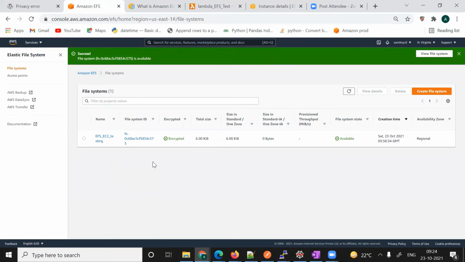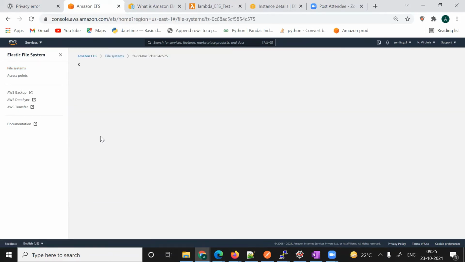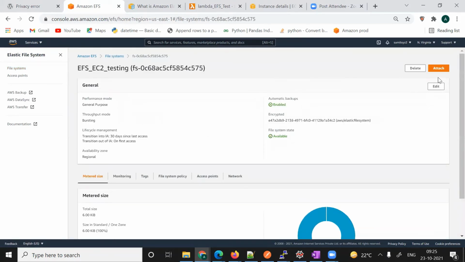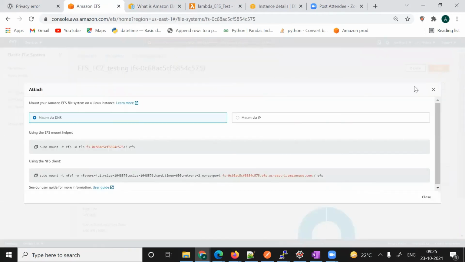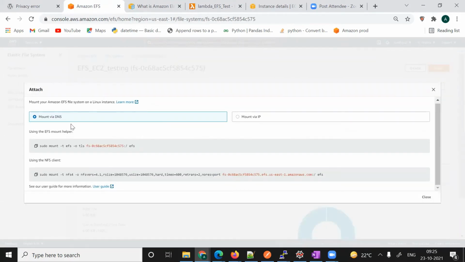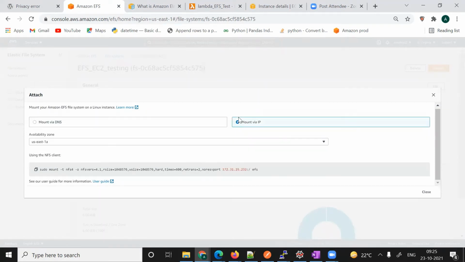See, this is available. Now, to use this EFS, click here, open this, and go to attach. Okay, so there are two options. You can go with mount via DNS, or you can go with mount via IP. So we'll go with mount via IP.